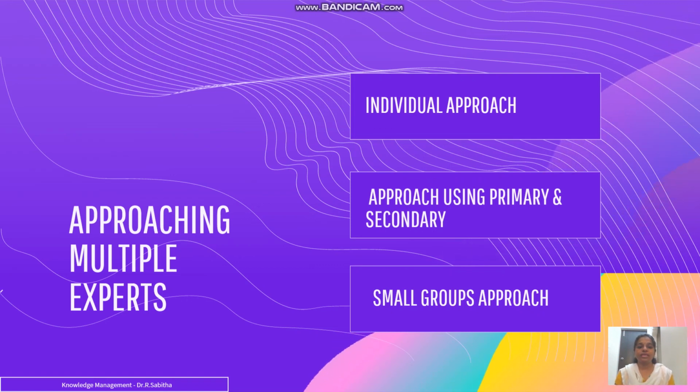The other is the primary and secondary approach, where the low level experts could be asked questions first, and then those answers can be escalated to the high level experts. So these are the various procedures that have to be followed when you do the knowledge capture process.